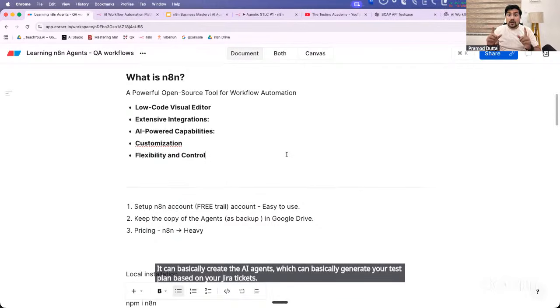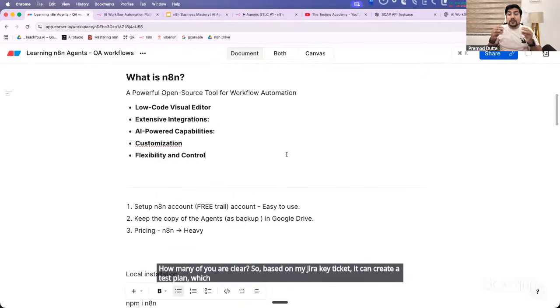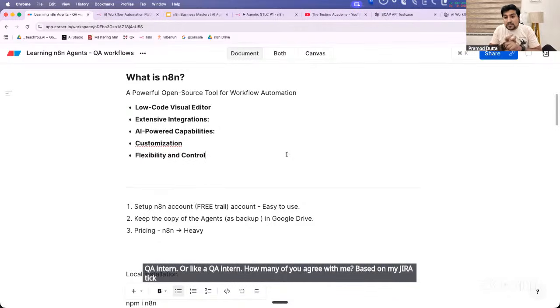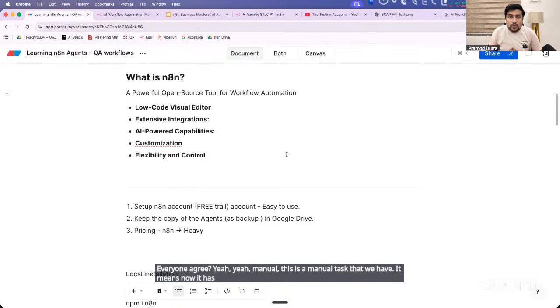How many of you are clear? Based on my Jira ticket, it can create a test plan, like a QA intern. How many of you agree with me? Based on my Jira ticket, it can generate test cases also, like a QA intern or a junior QA, which a lot of people do. Everyone agree? This is a manual task that we have. It also has context that you can add.